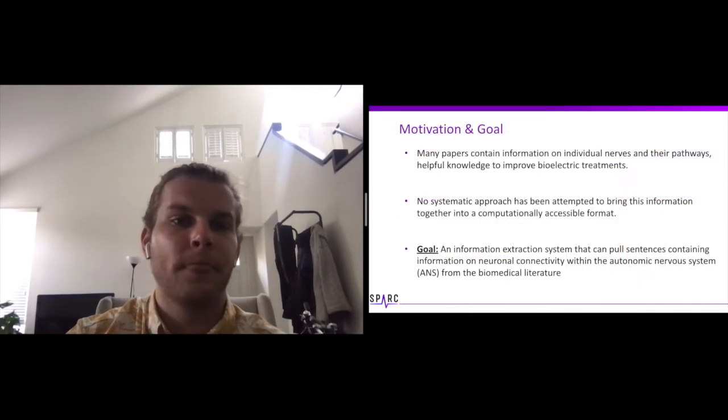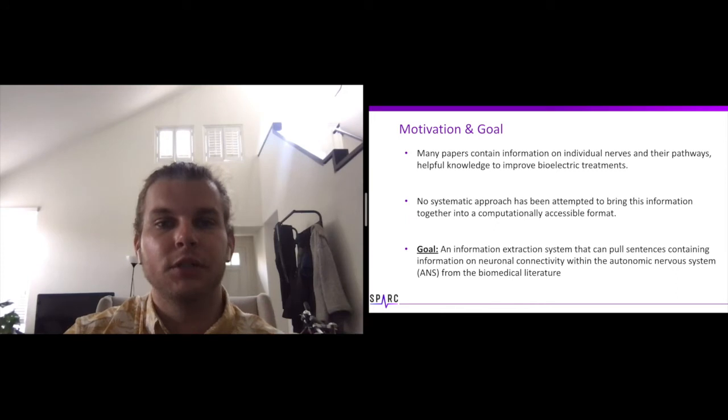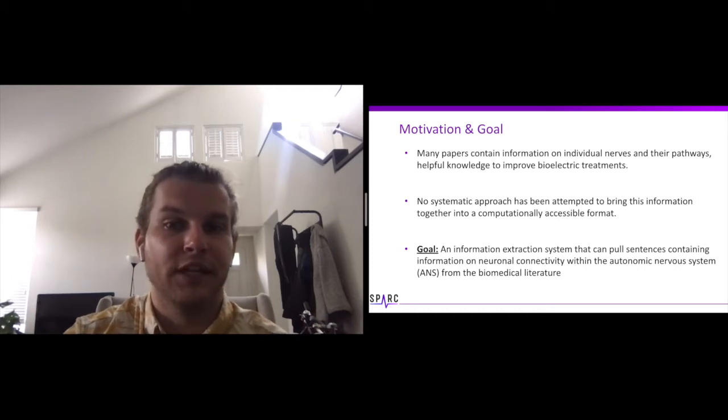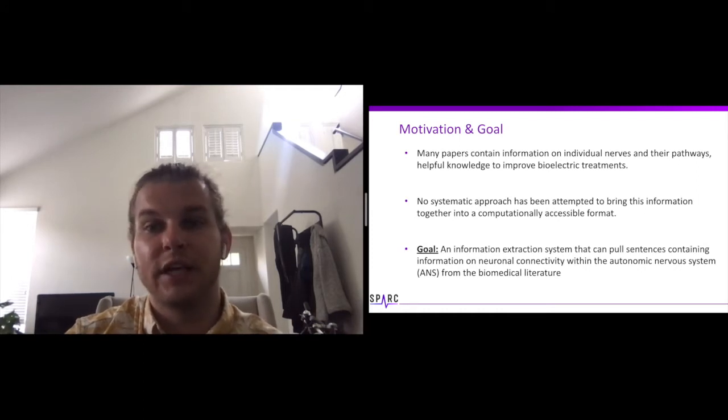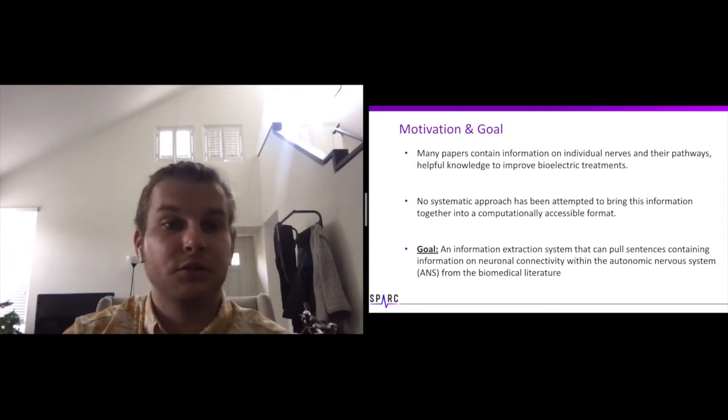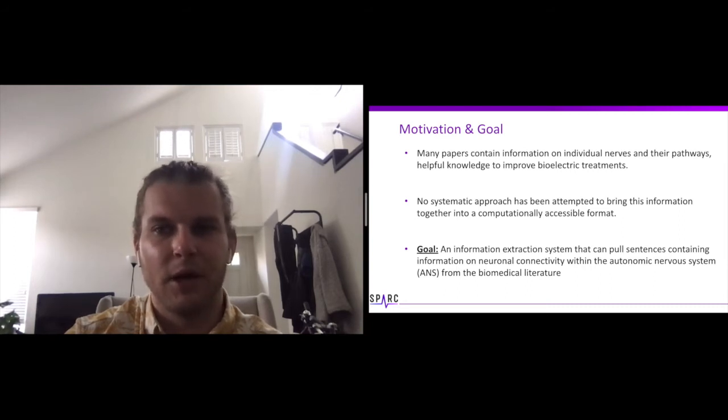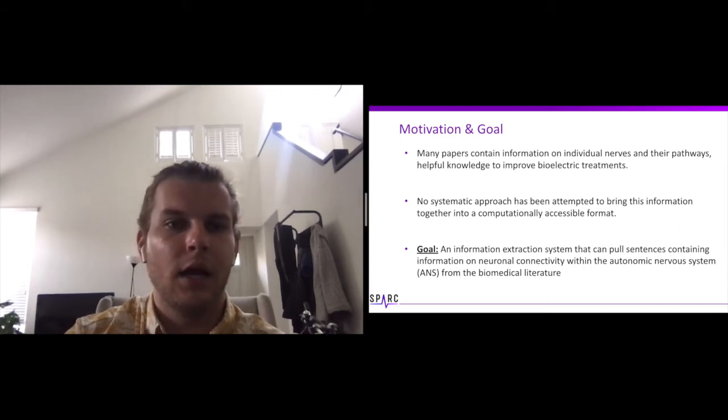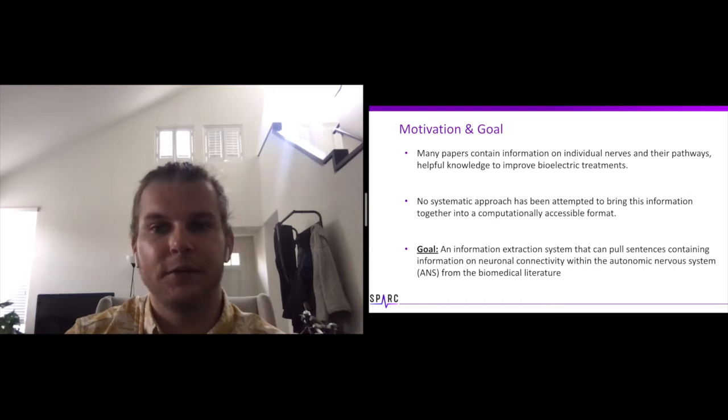Alrighty, so our primary motivation here was to expand SPARC's knowledge base of neuronal connectivity statements and relations. We were already aware that many papers contain information on individual nerves and their pathways. This is really helpful knowledge that could be used to improve bioelectric treatments. Unfortunately, though, much of this knowledge is hidden within the millions of papers making up the biomedical literature, and this number is obviously only continuing to grow as more and more research is published every year.